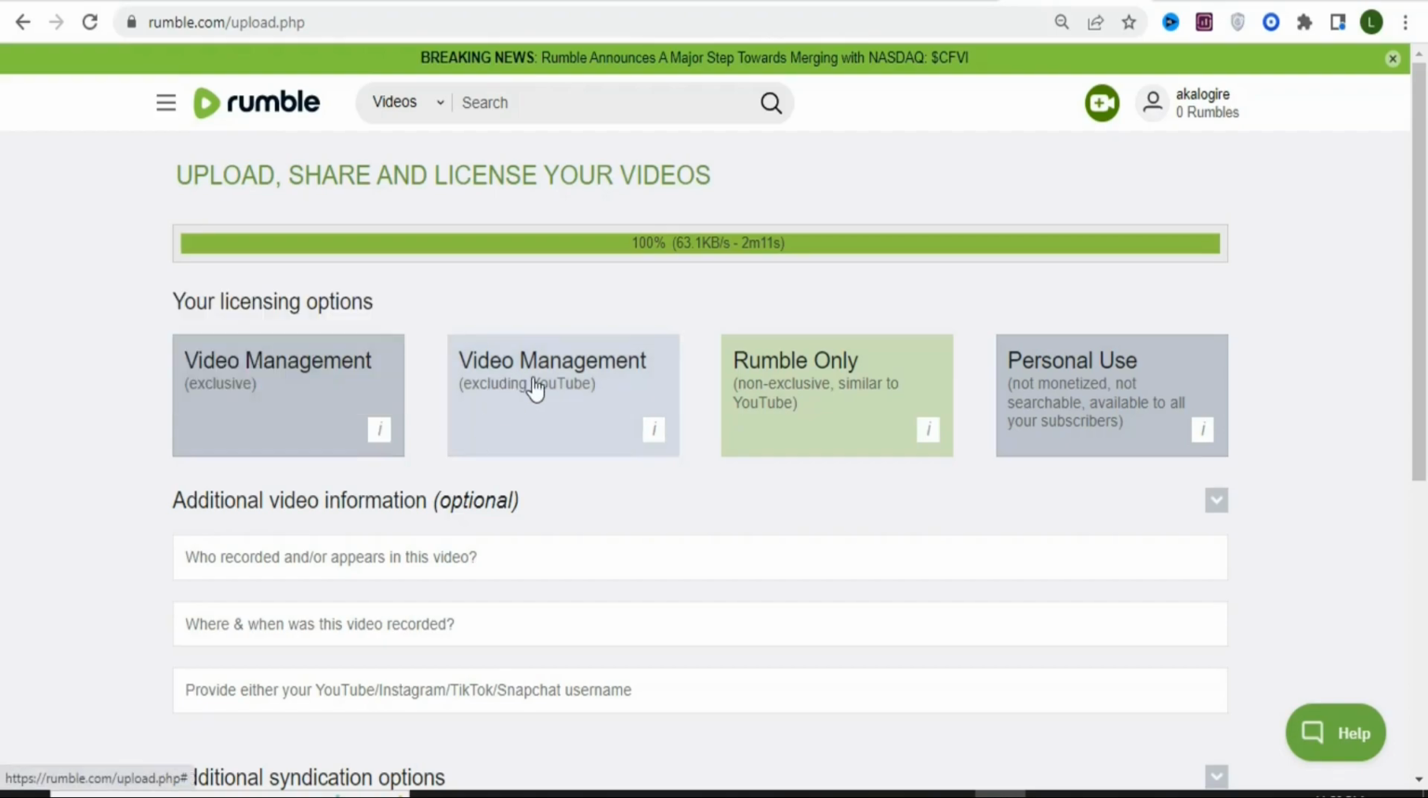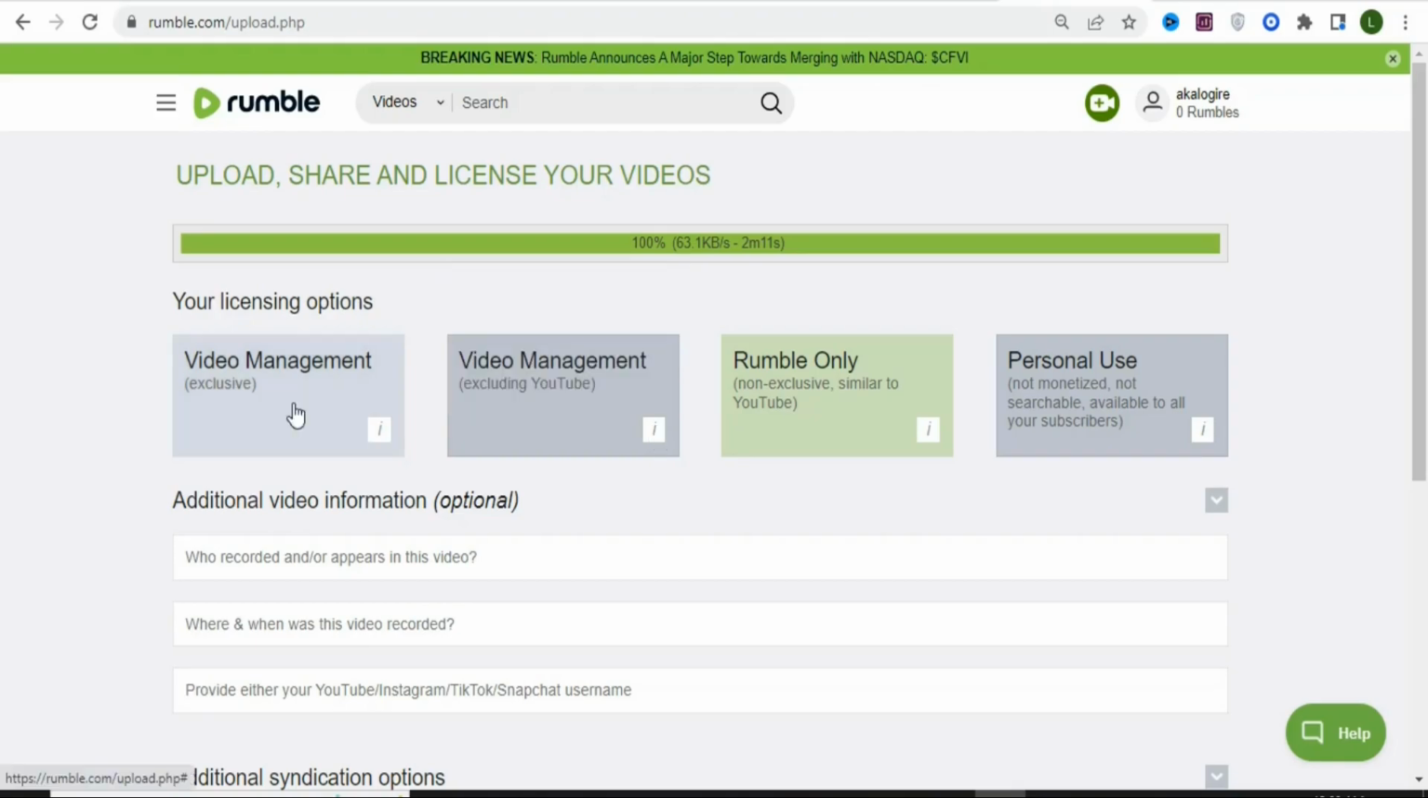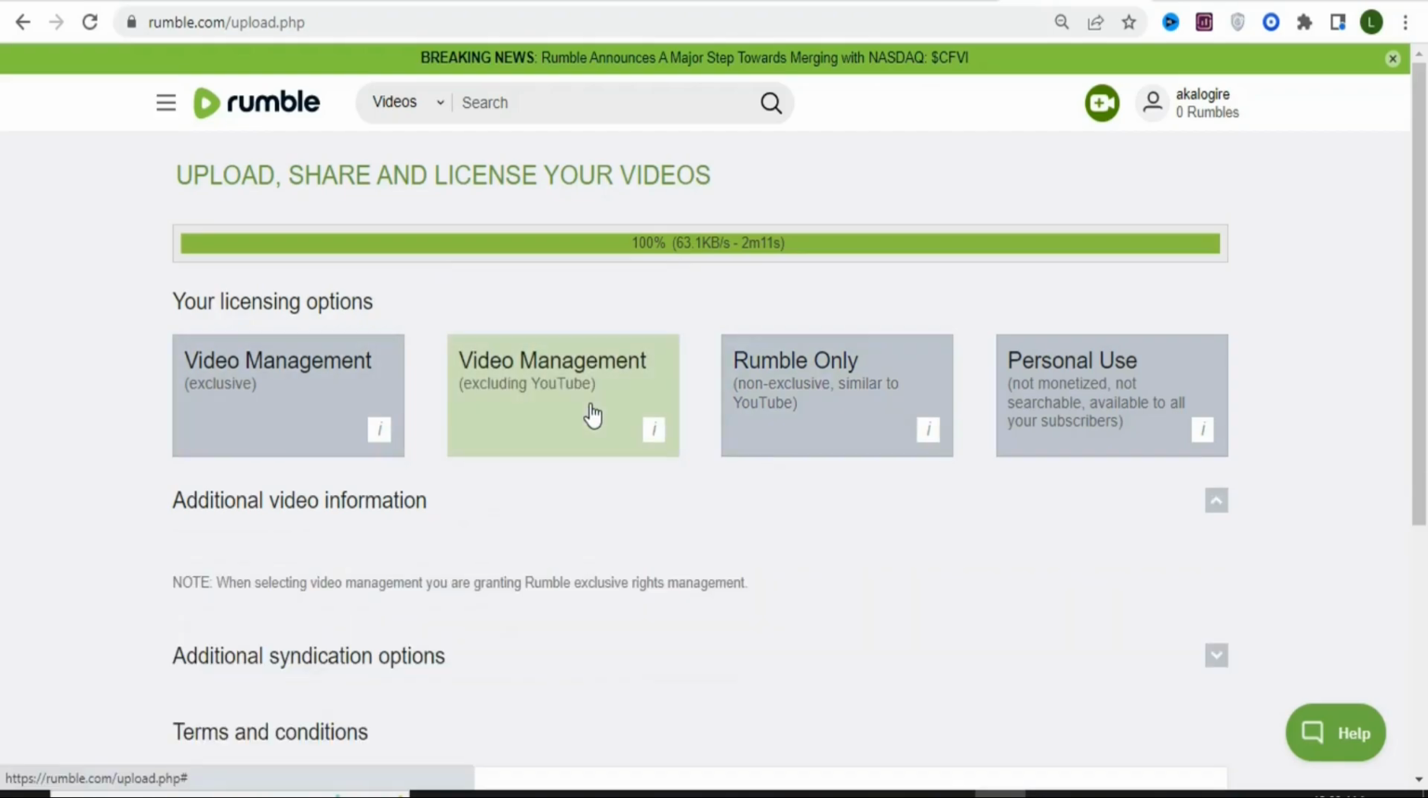You can see right here, video management excluding YouTube. As you can see, with the exception of YouTube, which is specifically excluded, you are selecting Rumble to be your exclusive worldwide perpetual agent for such content. You will receive all net earnings less an agency fee equal to 40% collected in relation to your content. So you are going to select this one right here. Just click on it. So once you click on it, it has been selected.